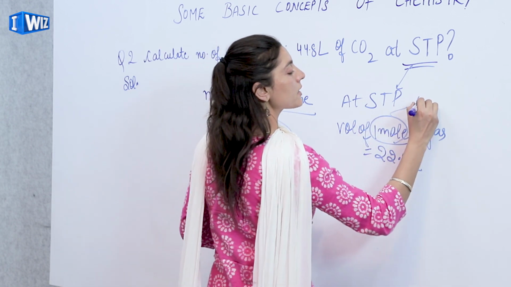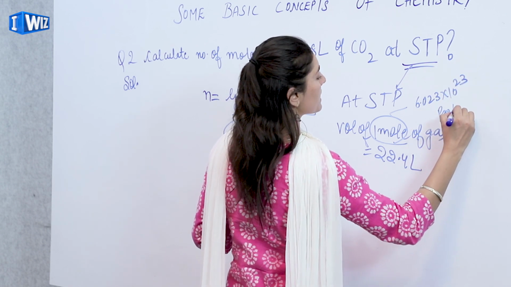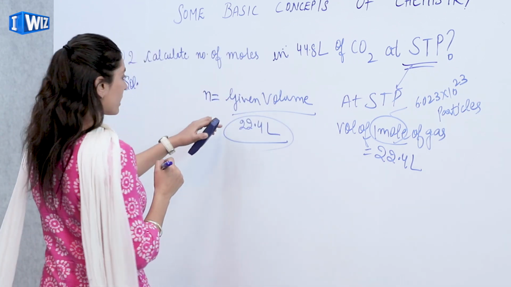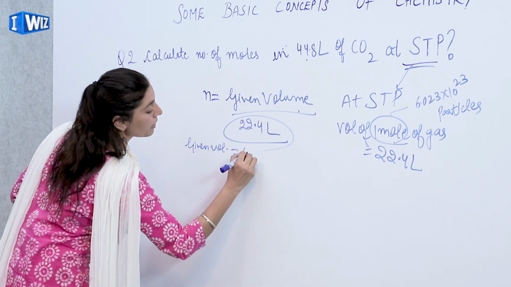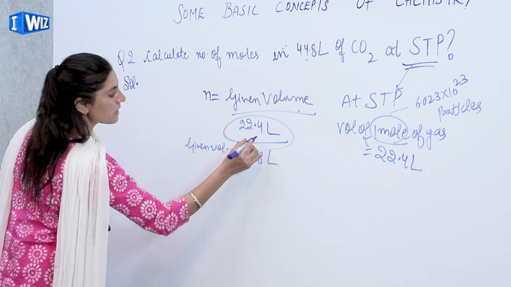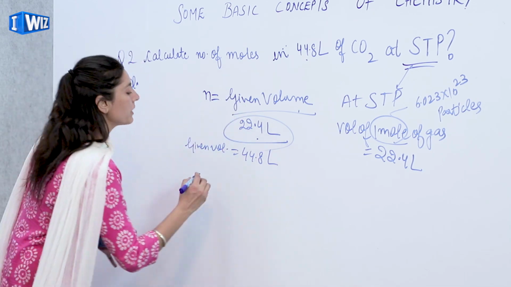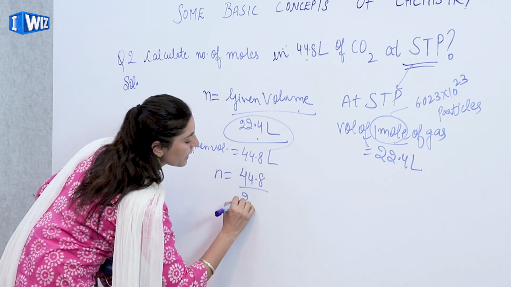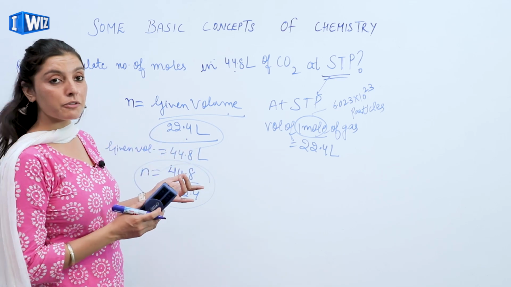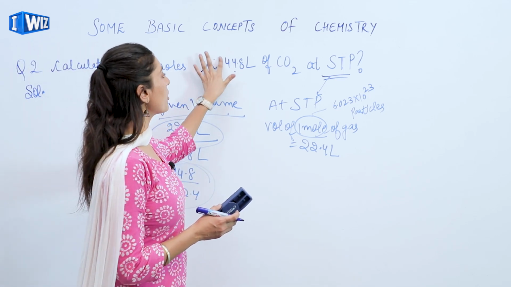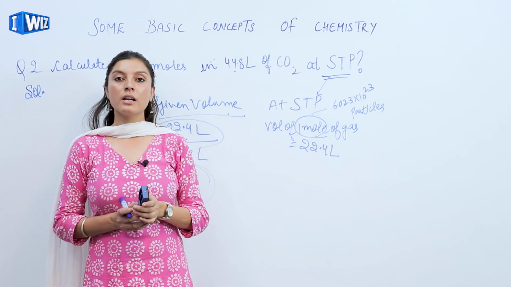1 mole is 6.023 into 10 raised to the power 23 atoms or particles accordingly. So here I know that the given volume is equivalent to 44.8 liters and I have the standard volume, which is 22.4 liters. So I'll put the values over here and I'll get my answer. This is the number of moles that I'll get when I have to figure out how many moles are there in 44.8 liters of carbon dioxide at standard conditions of temperature and pressure.